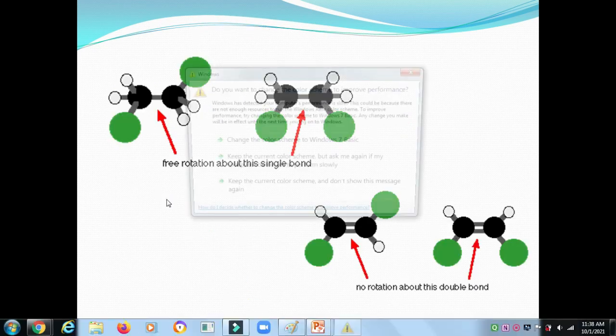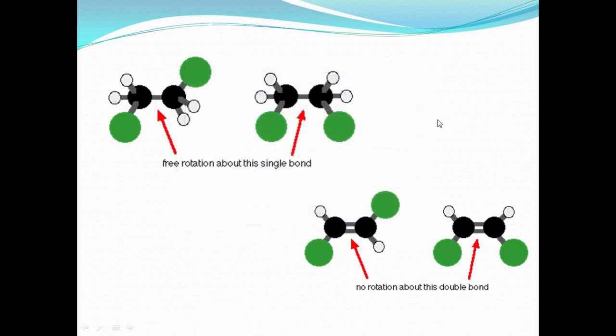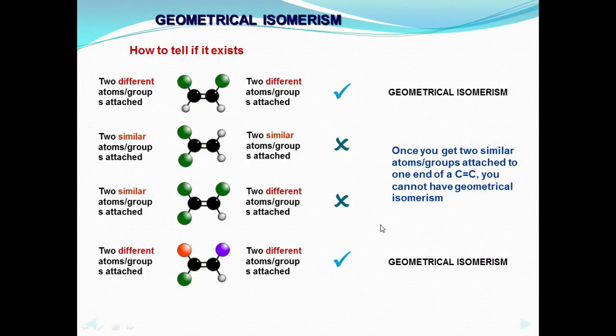CIP rule, okay. Here you think that there is free rotation about the single bond. If the carbon-carbon has a single bond, free rotation is possible. For the double bond, I already told you that it is a restricted rotation. Why? Here I am talking about two different atoms or groups attached; that is basically geometrical isomerism. But here you see similar atoms or groups attached.